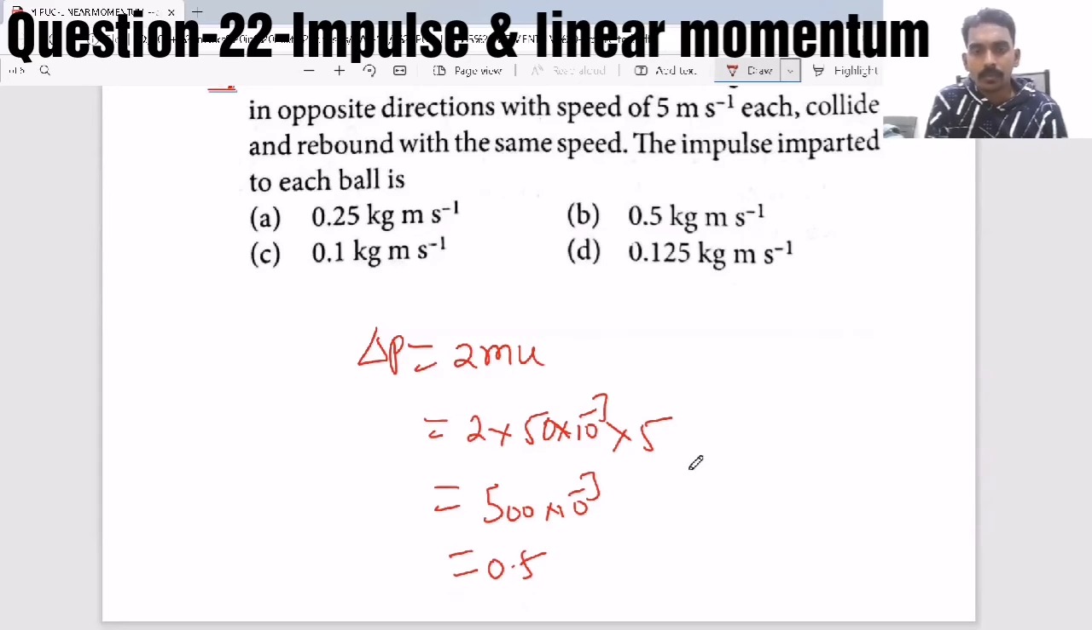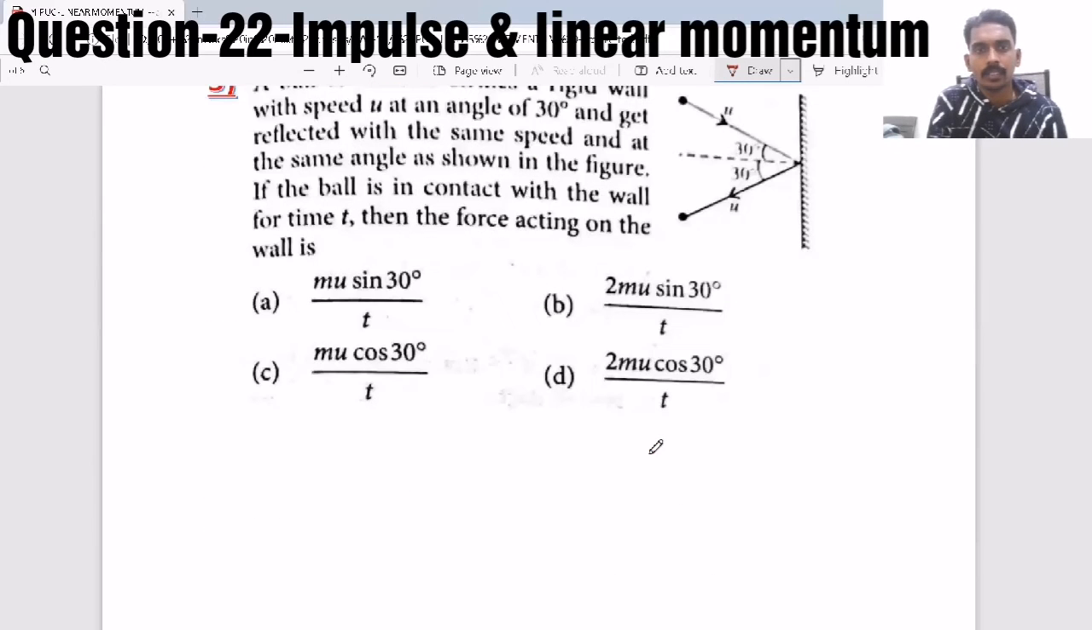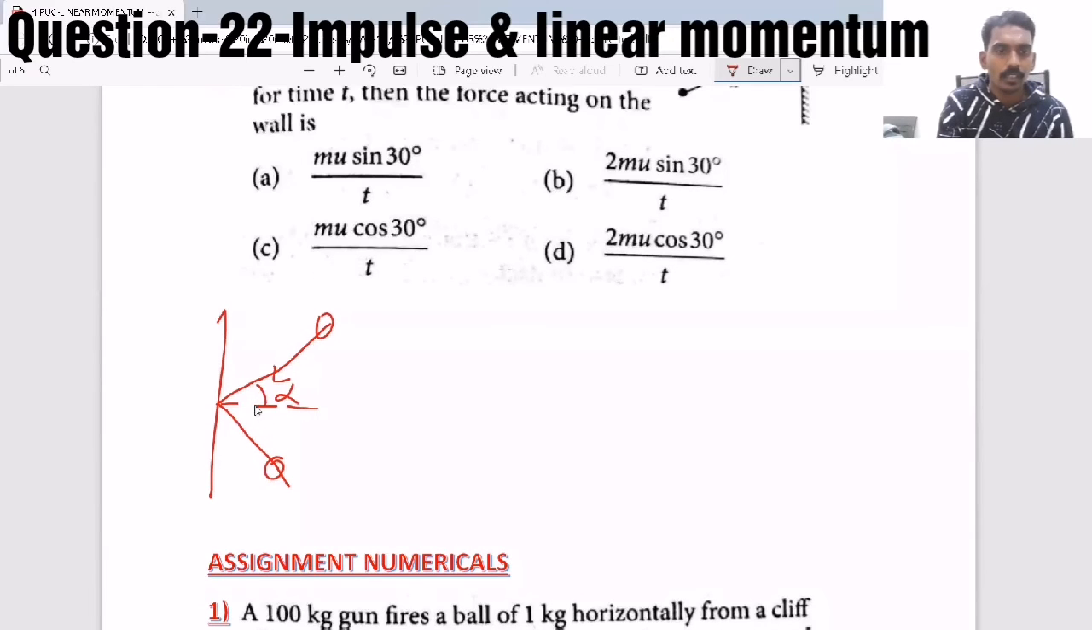simple questions will come, but many times they ask questions based on this concept of impulse. And as I said, sometimes the ball will hit the wall at some angle, and here it is hitting the wall at an angle theta. Now in this case, what you have to understand is, as I said, when it hits at a particular angle alpha, then it will go back at the same angle alpha.